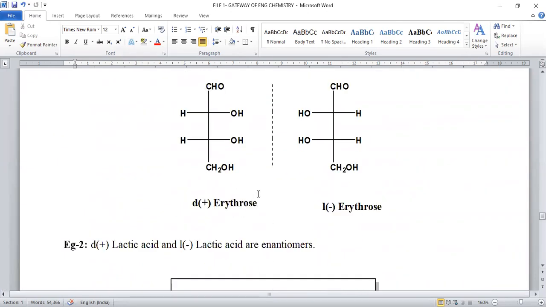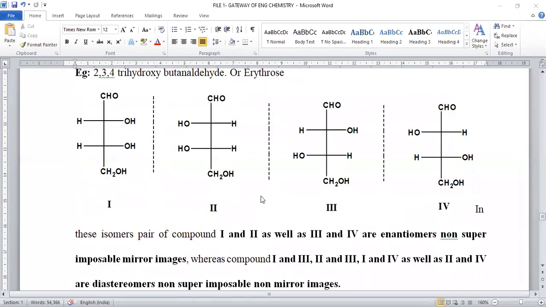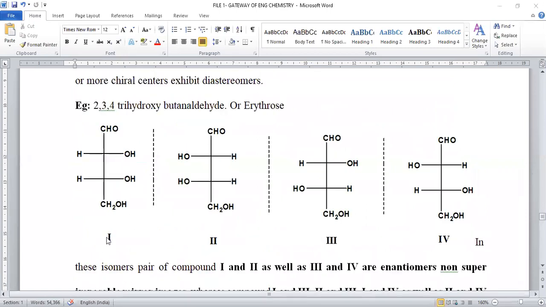diastereomers. Here we discussed D plus erythrose and L minus erythrose. D plus erythrose and L minus erythrose were taken, but here this 2,3,4-trihydroxybutanaldehyde, called erythrose compound, was taken, and being a compound containing 2 chiral carbons, 4 isomers are possible for this one.